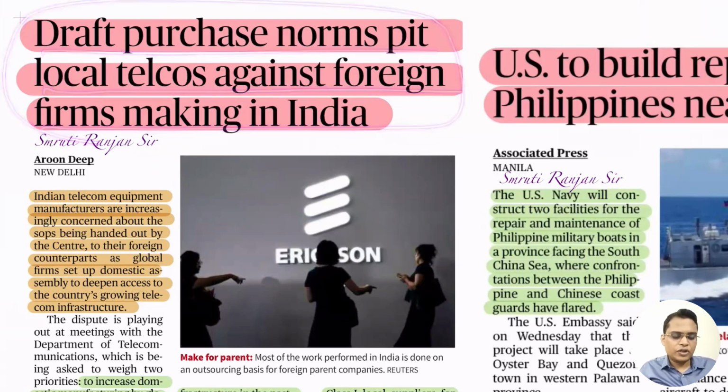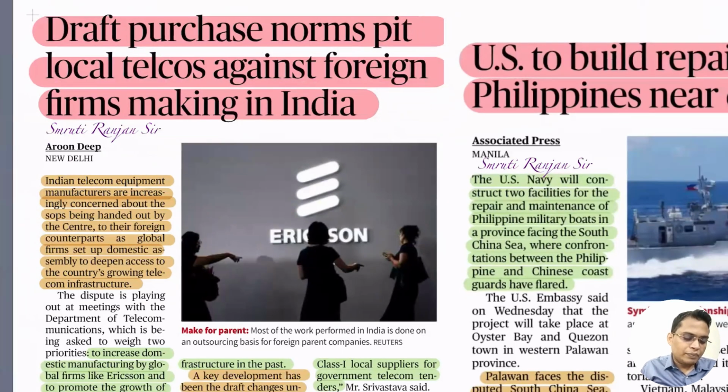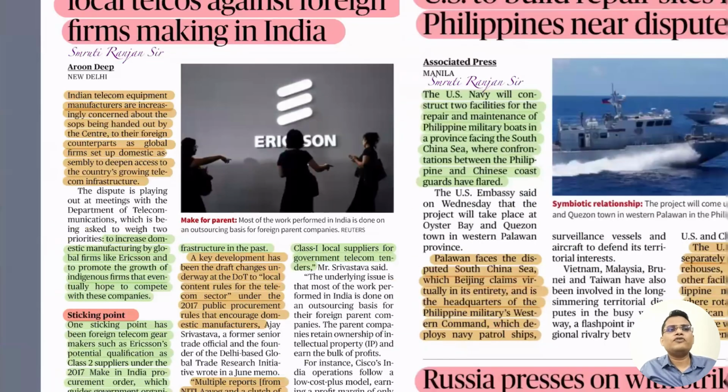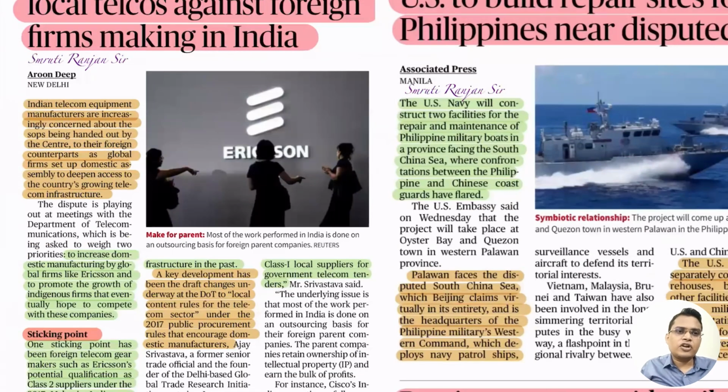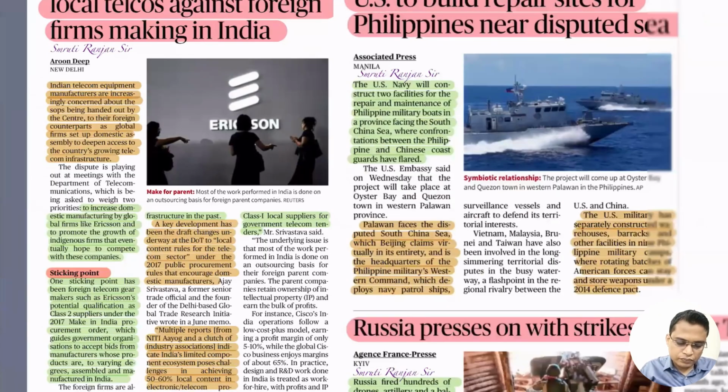So recently, the government released a draft purchase norm that allows foreign manufacturers having certain components manufactured in India to participate in the bidding process. Some of our Indian companies are concerned that allowing that might destroy our local production of all these electronic items. So just read that. It is very important. So you'll understand it. Okay.